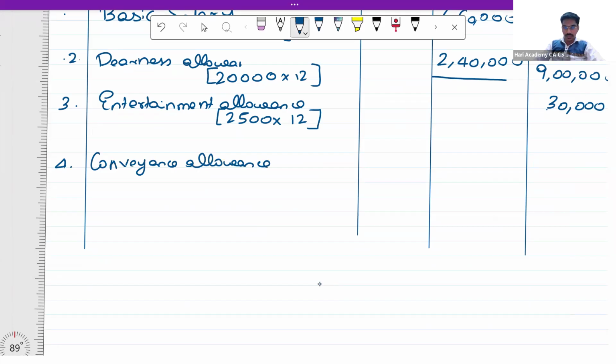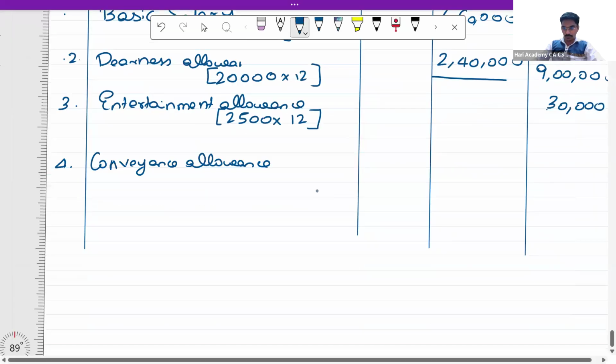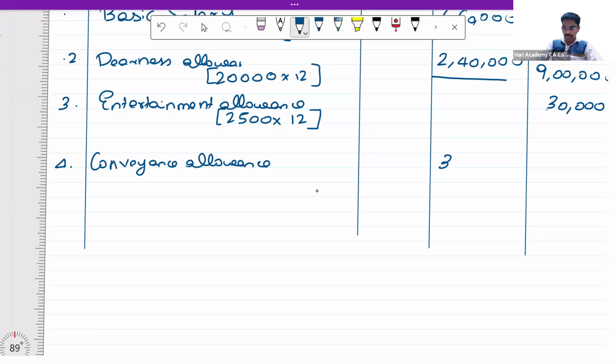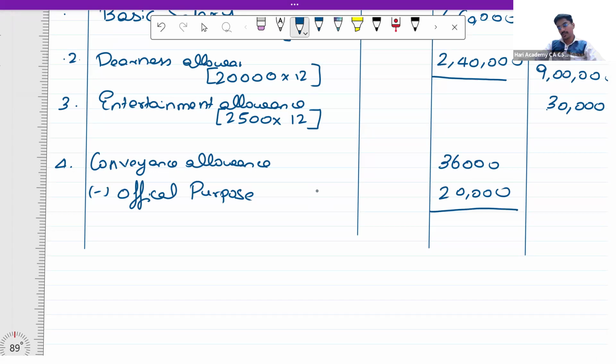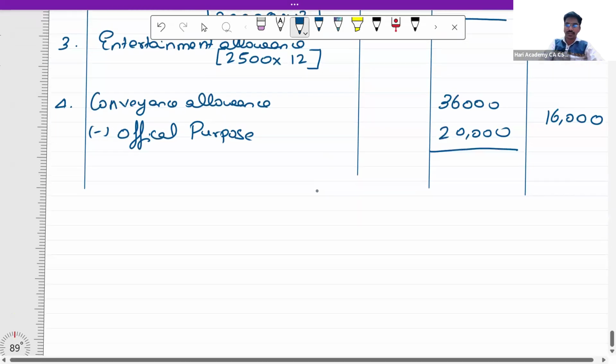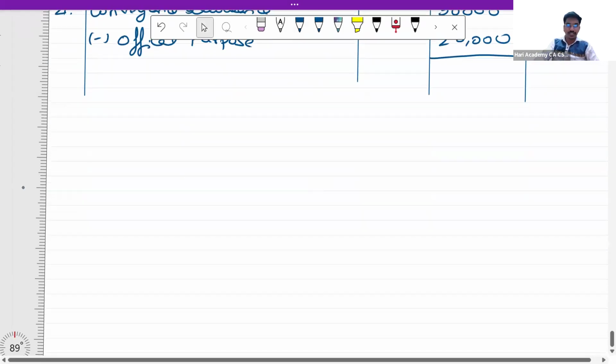Conveyance allowance. The amount he has received is 3,000 per month. We'll put it in the inner column. 3,000 per month, so this will be 36,000, minus whatever is spent for official purpose, is exempt from taxation, right? He has spent 20,000. So the balance amount of 16,000 is taxable, right? Next point which we are going to see is HRA.